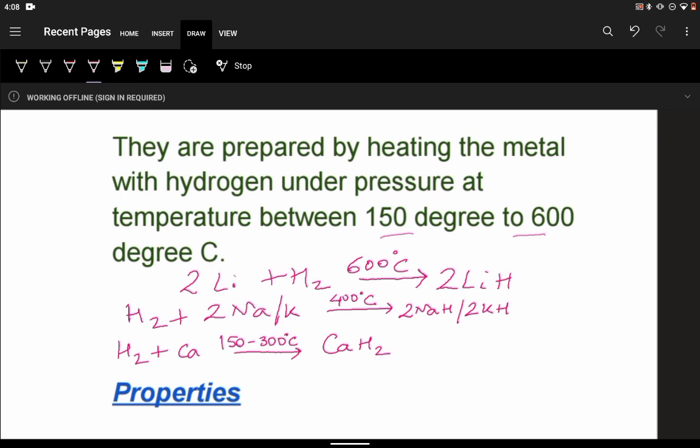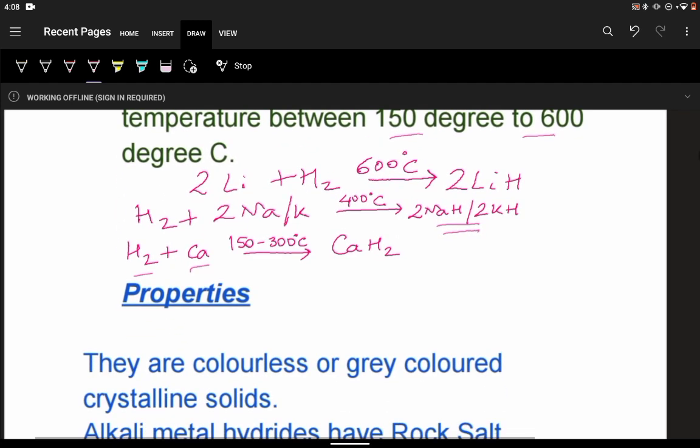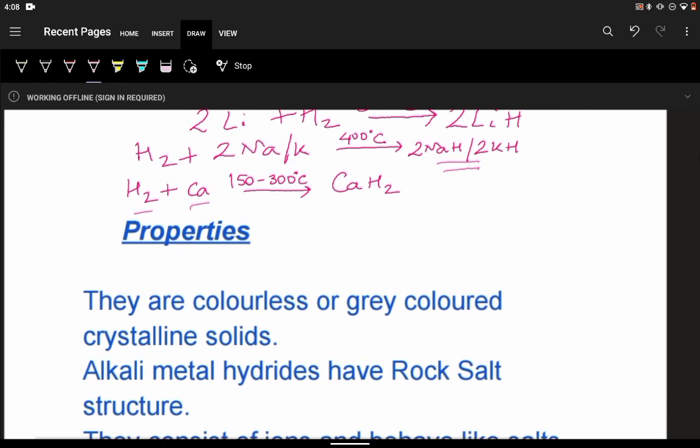Sodium or potassium at 400 degrees C forms sodium hydride or potassium hydride. At a little lower temperature, calcium can form hydride with hydrogen at around 150 to 300 degrees C. So this is the general method of preparation of ionic hydrides.